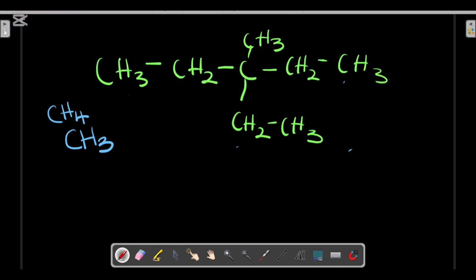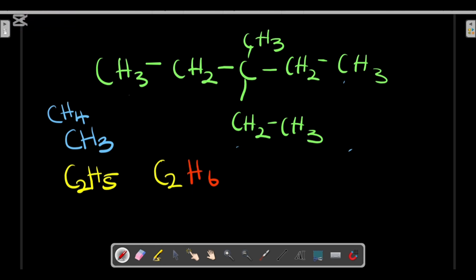What about how this CH2 CH3 comes about? The alkyl group ethyl has CH2 CH3, while our corresponding alkane, ethane, has C2H6.